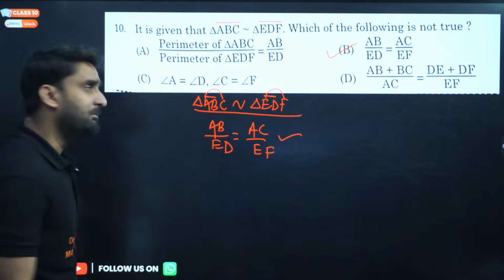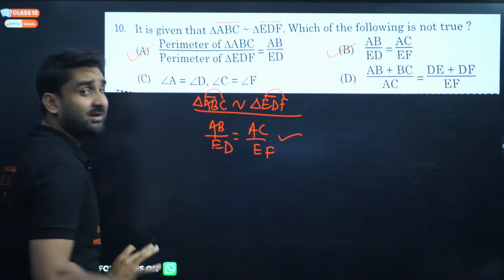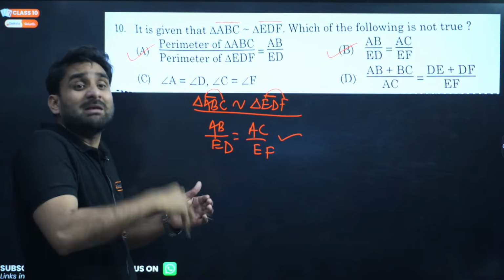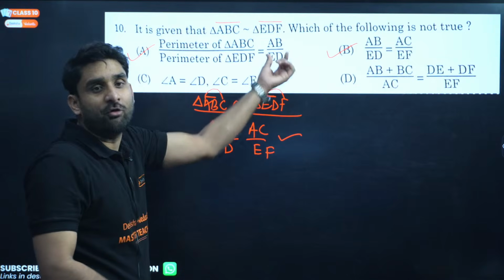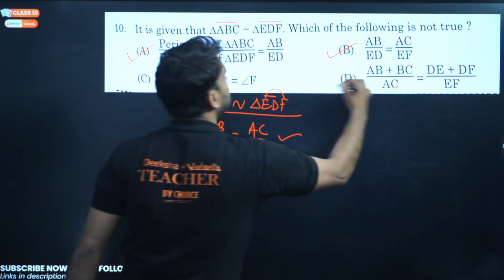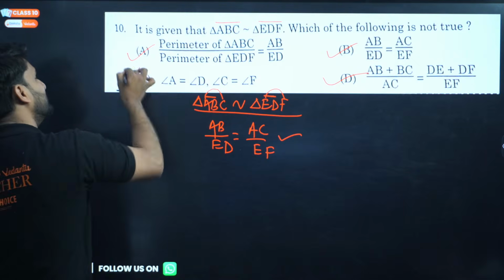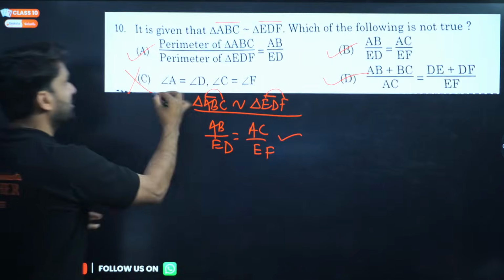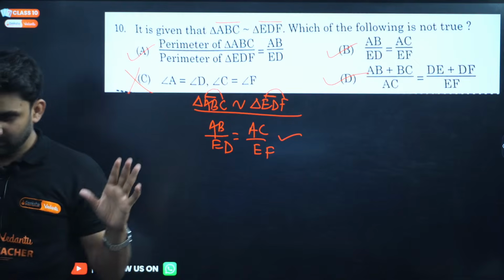So option B is correct. The perimeter of similar triangles goes in the ratio of corresponding sides. But the ratio of areas of similar triangles goes in square form, while the perimeter simply comes as AB by ED. So this is also correct, and this one is not correct. In this question we have to find the one that is not true, so option C will be the answer.